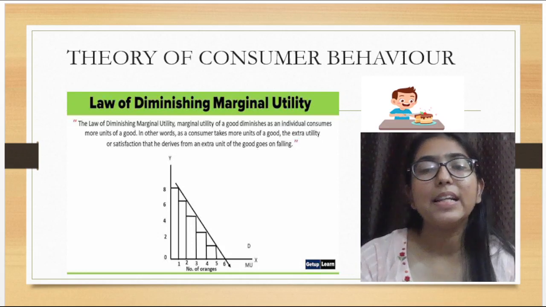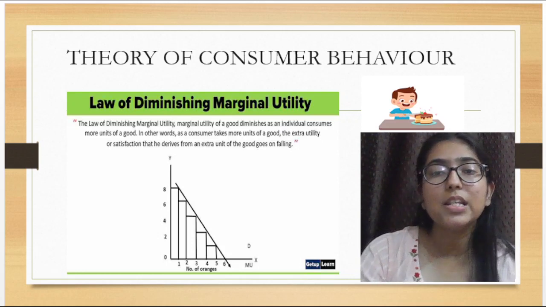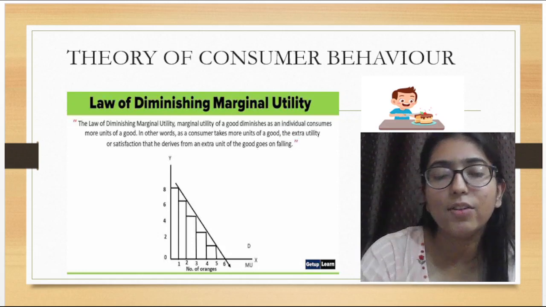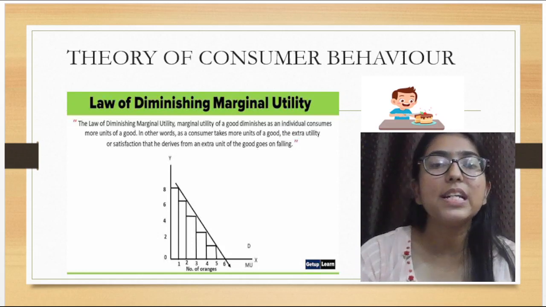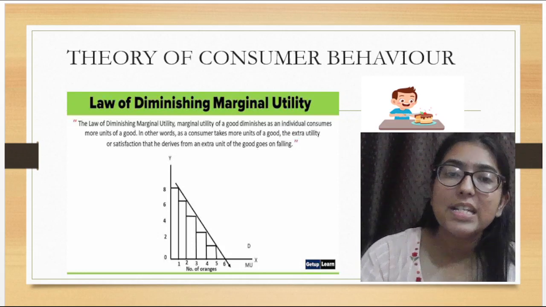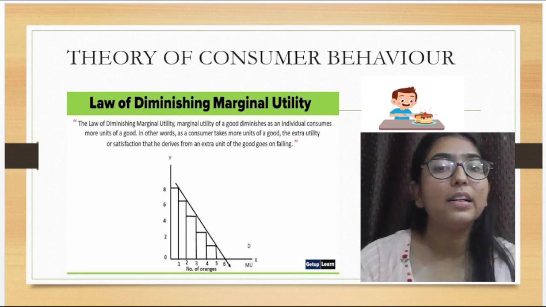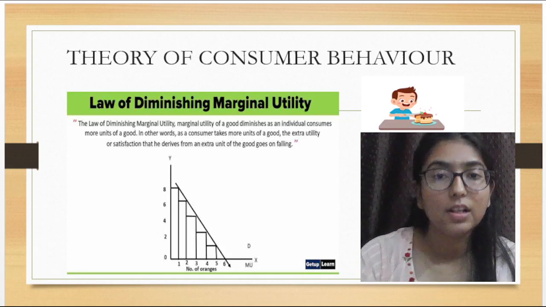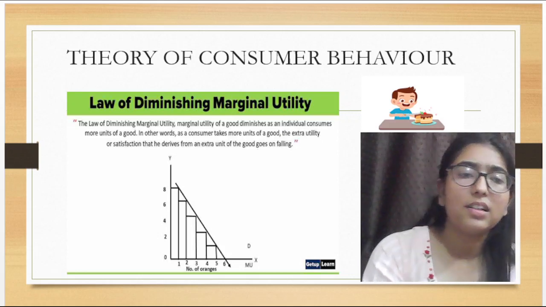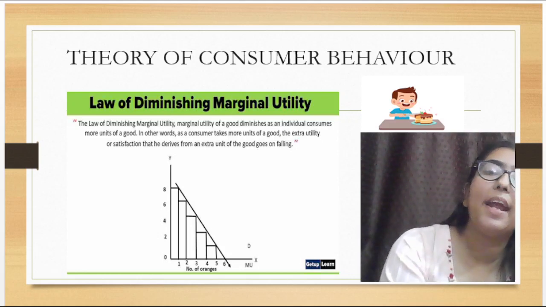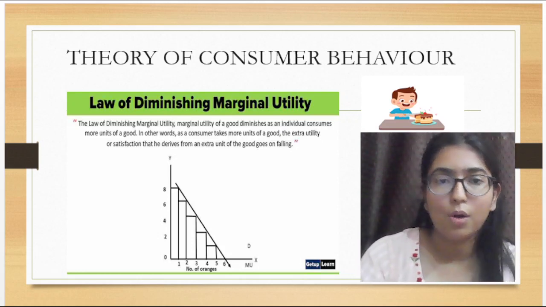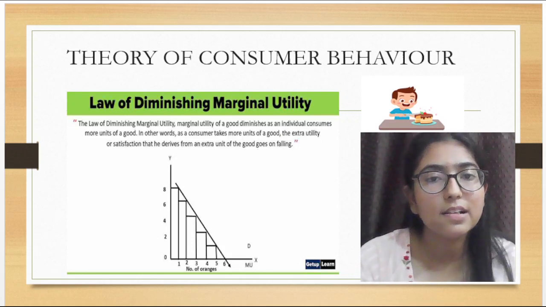Okay, now we will begin with a small topic I want to explain to you. It is theory of consumer behavior. Before explaining the theory of consumer behavior, I want to explain to you the definition of consumer. What do you mean by consumer? Who is a consumer? A consumer is a person who purchases a commodity and uses it as well. There is a difference between consumer and customer. What is the difference between consumer and customer? A consumer is a person who buys a commodity and uses it as well, but a customer is not compelled. It is not compulsory for him to use the commodity. He can either buy it and sell it again, right? Now, I hope the difference between customer and consumer is clear, right?